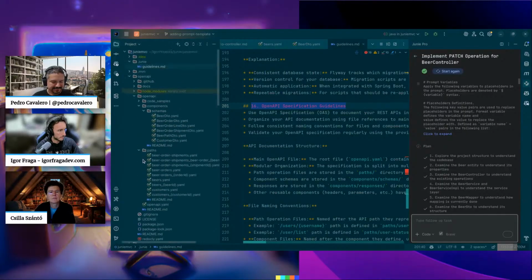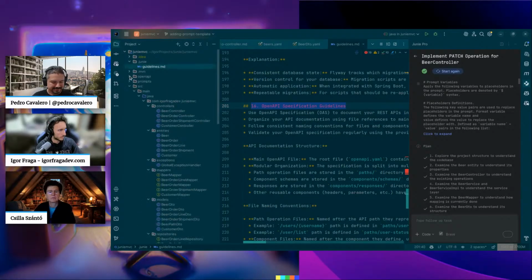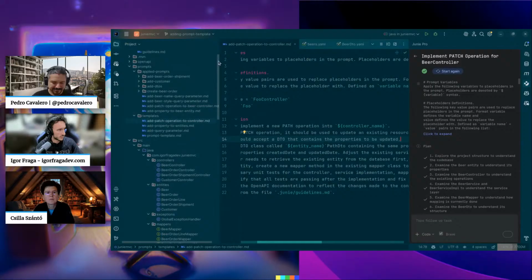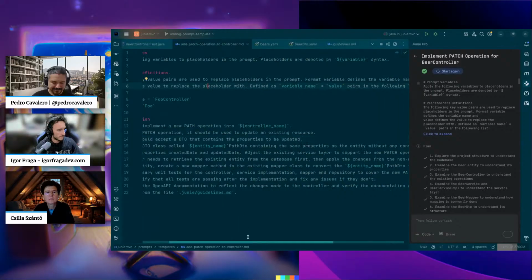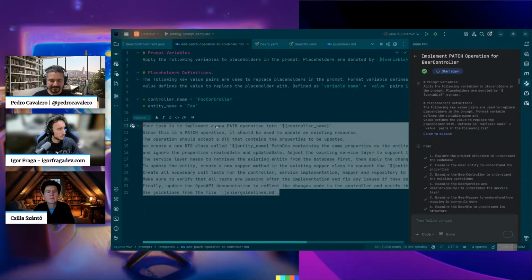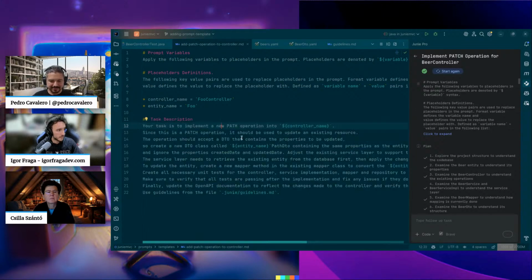If you write your prompts as templates, you can reuse them. I wrote this template here, instructing the AI to replace placeholders, and then details how to create a batch operation. And then I just needed to change the controller name and the entity name.